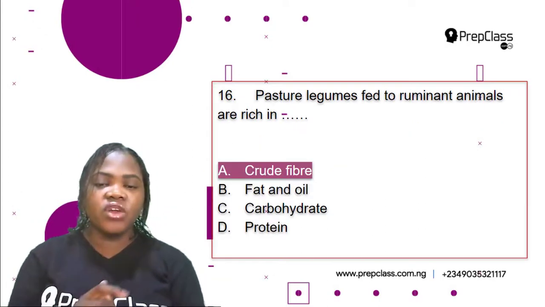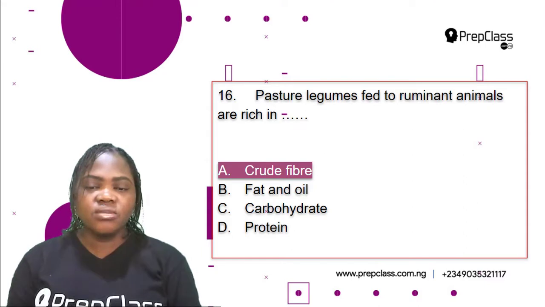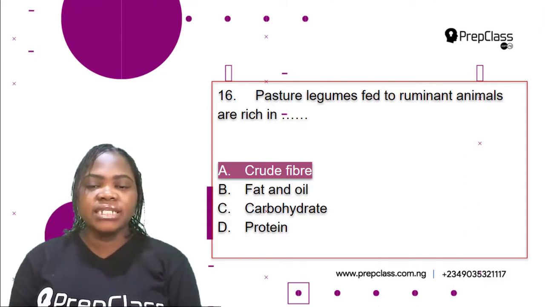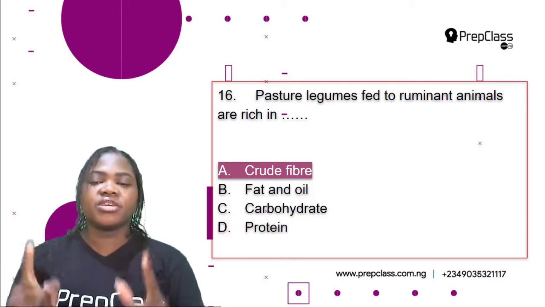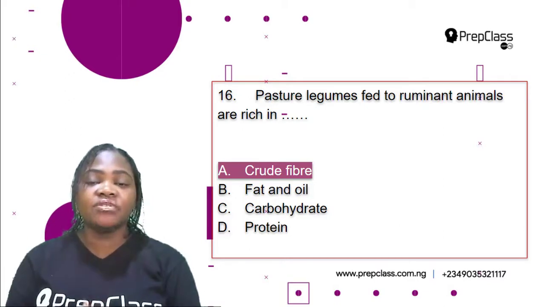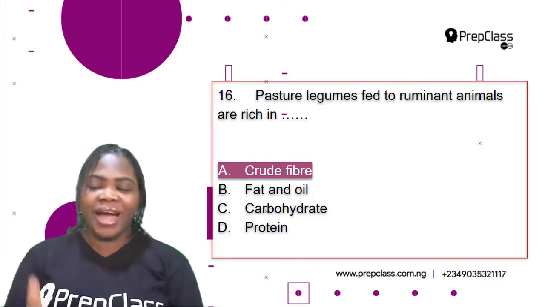So which of the following is correct? A. Crude fiber, B. Fat and oil, C. Carbohydrate, D. Protein. So the correct option is crude fiber. Pasture legumes fed to ruminant animals are rich in crude fiber.